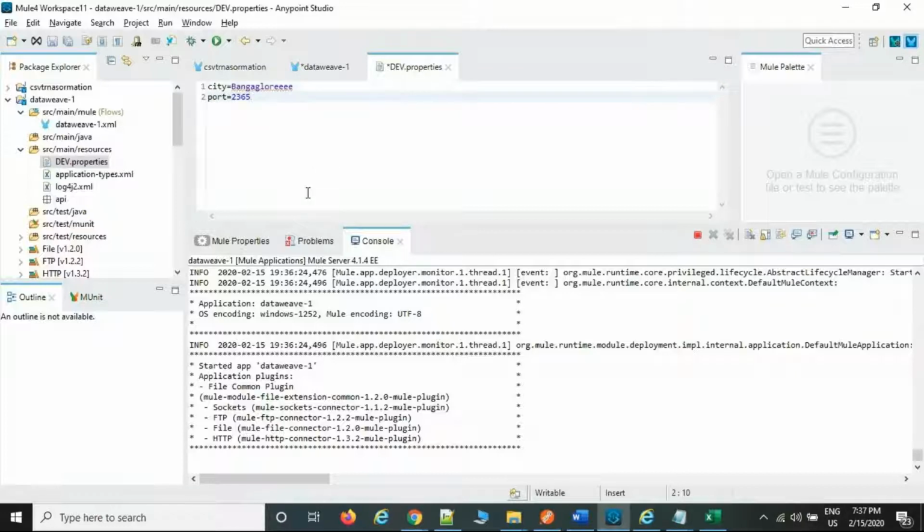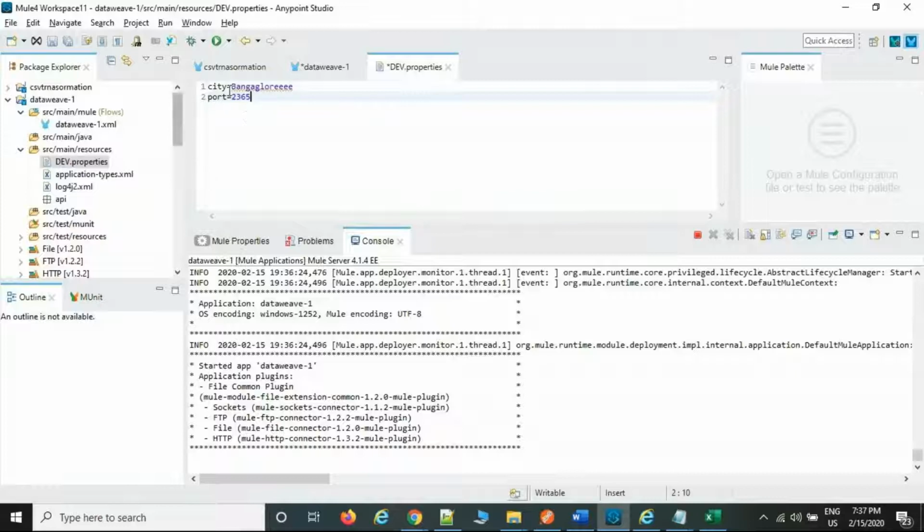This is the common data. There are no restrictions here. Whatever information you want, you can put it directly. There is no limit on lines either. N number of lines you can create here. Sometimes people keep database queries in the property file also. There are no restrictions. Whatever content you want, you can put it.